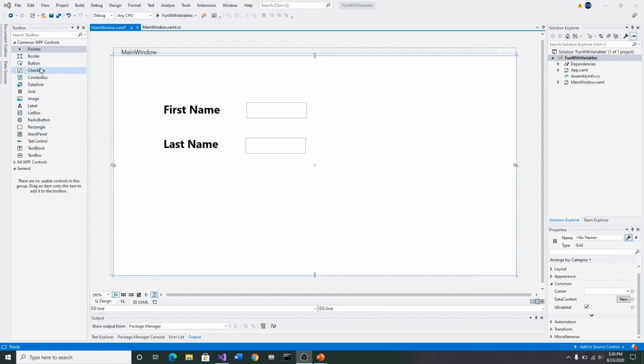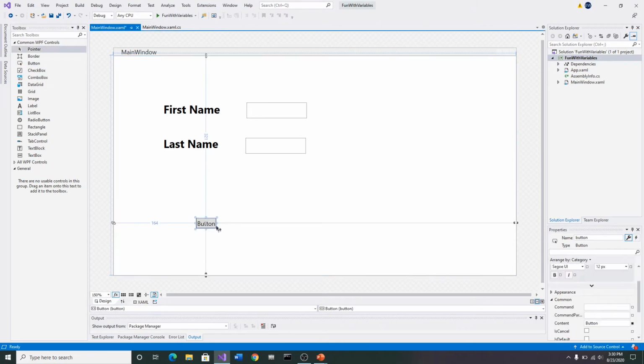All right, I'm going to come down here now. We're almost done. I'm going to grab a button, and I'm going to pull that down here, and I'm going to make sure I'm below that label, okay? So I want to bring it down almost closer to the bottom, but I want to leave some space because I have something else I want to put on there.